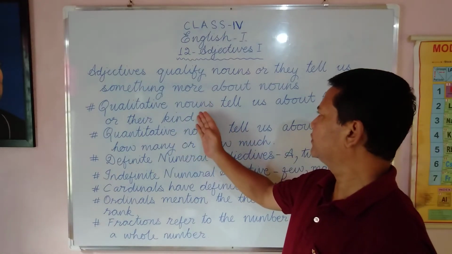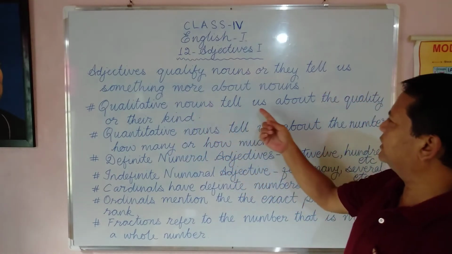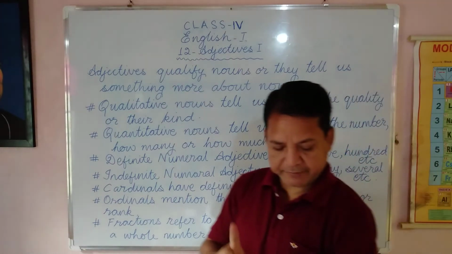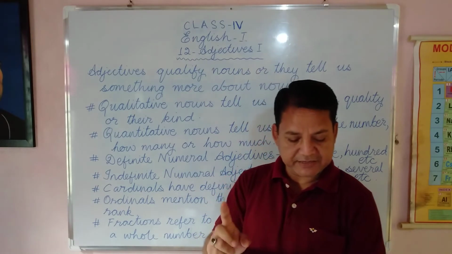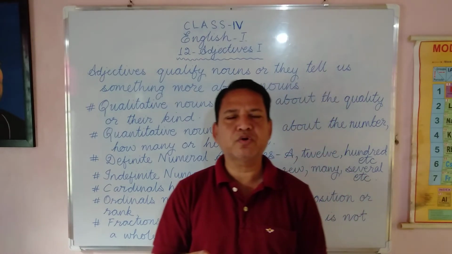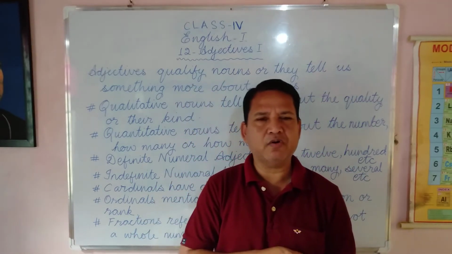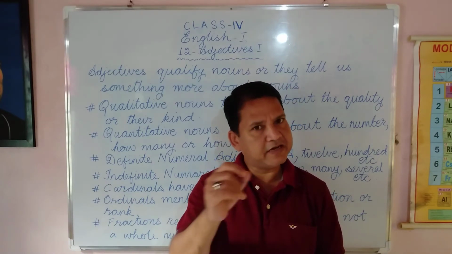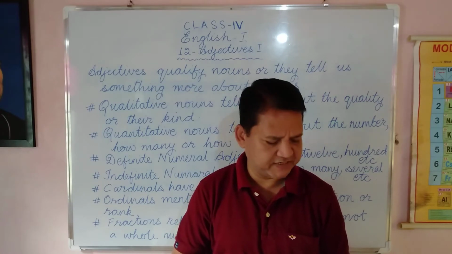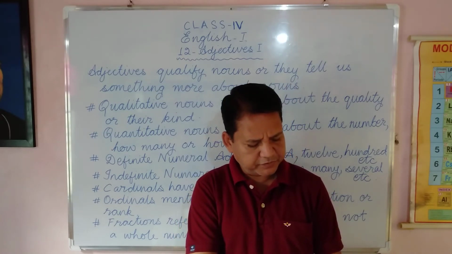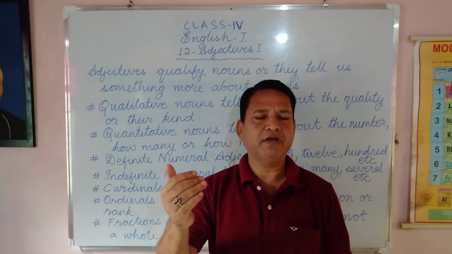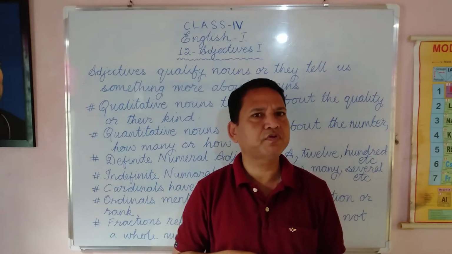Qualitative adjectives are the words that tell us about the quality of their kind. Like, the fat cat sat on a mat. So we are talking about a cat. Cat is the noun. So what kind of cat are we talking about? Fat. Fat is the adjective of quality. Next, he has written many books. We are talking about the books.